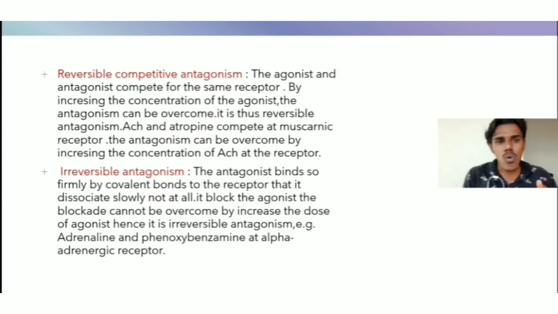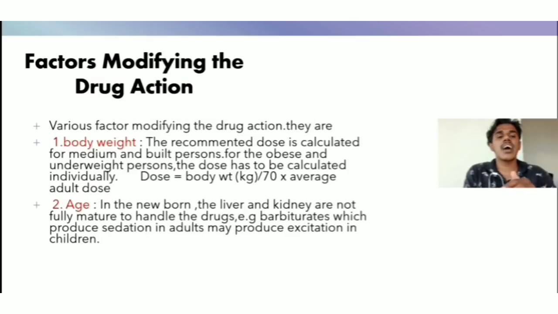The antagonist binds so firmly by covalent bond to the receptor that it dissociates slowly, not at all. It blocks the agonist, and the blockage cannot be overcome by increasing the dose of agonist. Hence, it is irreversible antagonism. Example: adrenaline and phenoxybenzamine at the alpha adrenergic receptor.